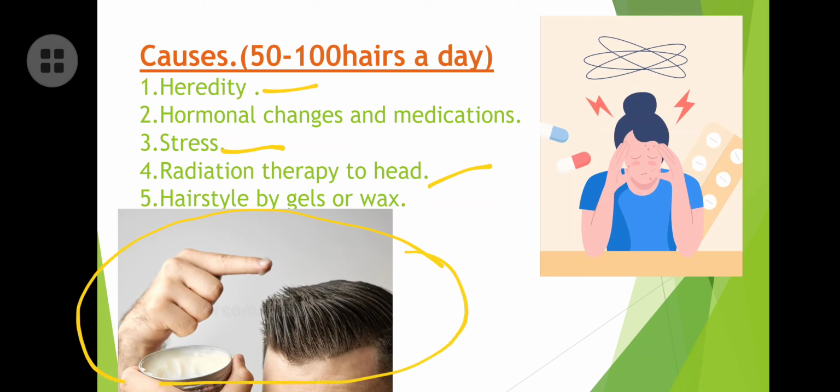So never ever use these hairstyling products to make your hair stiff or straight, like spiked hair, what you call cock hairs. For that reason, hairstyles or hair gels should not be applied. They contain strong acids which temporarily make your hairs stand upward, but after some time the hairs come back to their normal position. That leads to permanent hair loss.